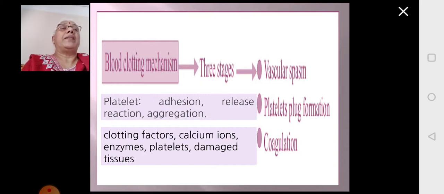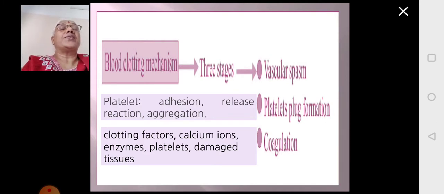So whenever there is an injury and a blood vessel is cut, first the smooth muscle of the blood vessel will contract to reduce the flow of the blood, called vascular spasm, followed by the formation of the platelet plug.